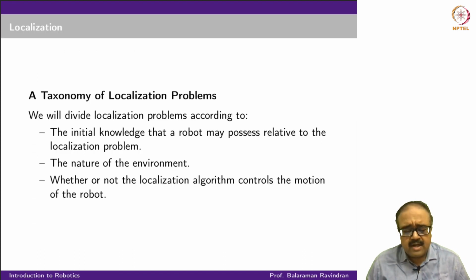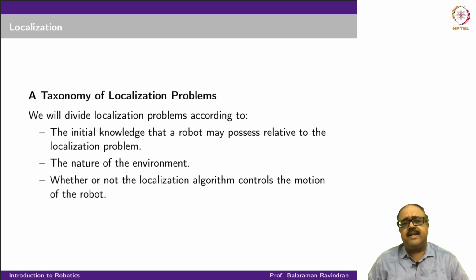To start off, a large fraction of the localization algorithms, a majority of the localization algorithms, are essentially an extension of what we have seen as the recursive state estimation problem. In fact, many of the localization algorithms are a version of the Bayes filter algorithm that we already saw. Just like the map estimation algorithm was a version of binary Bayes, many of these localization algorithms would also be versions of the Bayes filter algorithm.